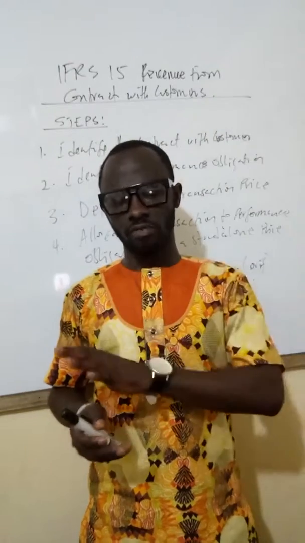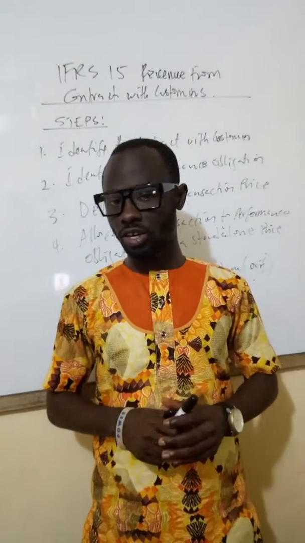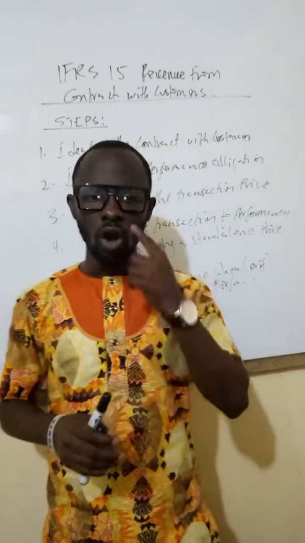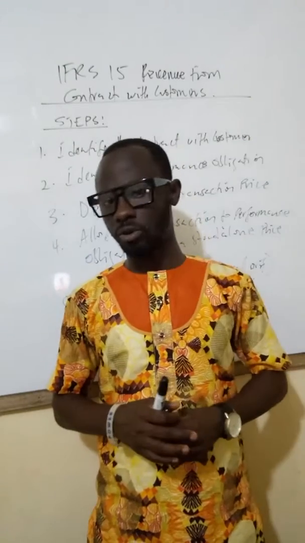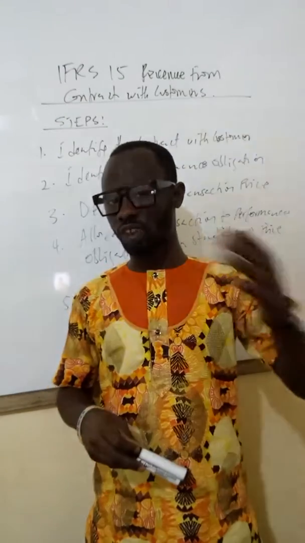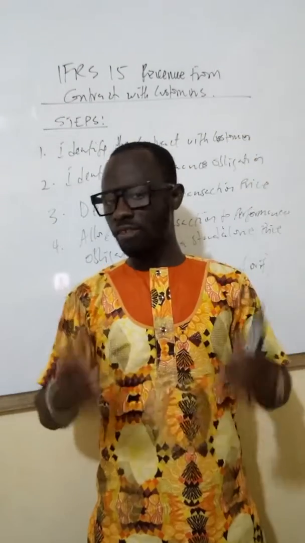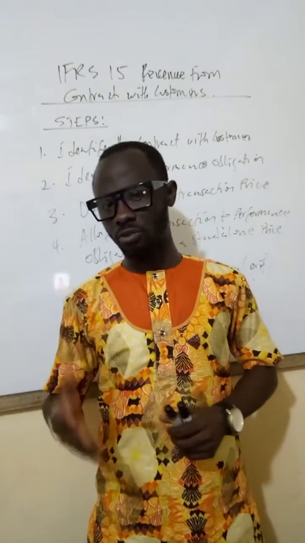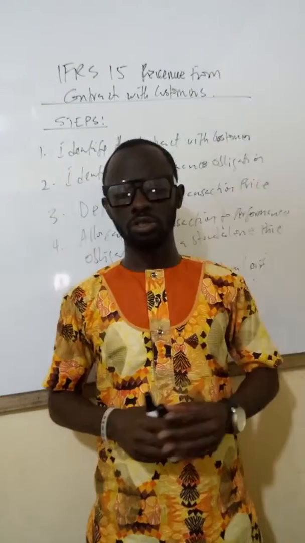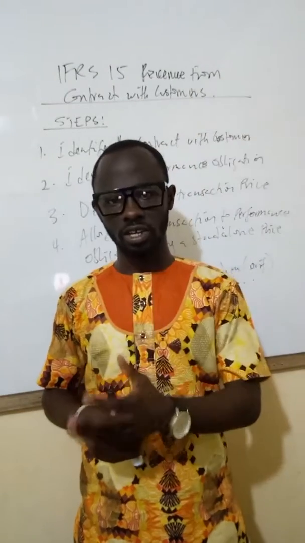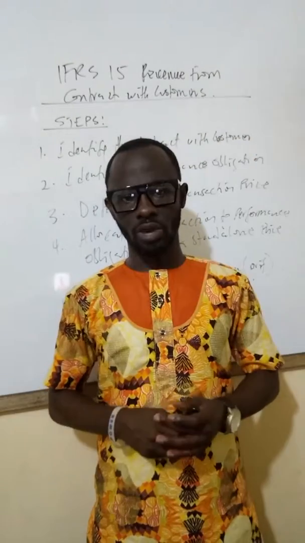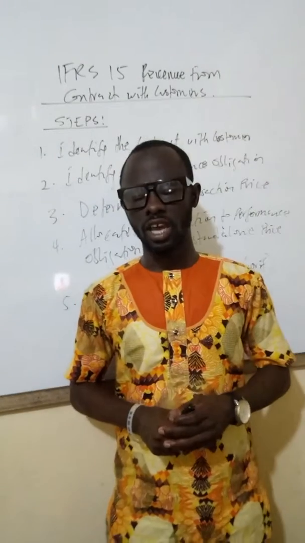In this series of accounting standards, I'll be taking you through various accounting standards that you need to know in financial reporting and corporate reporting, so that you can prepare adequately for the examination. If you don't know, let me inform you, or if you know, let me remind you that financial reporting is going to have a 20-mark question on accounting standards, and corporate reporting is going to have a 25-mark question on accounting standards. Everything in financial reporting, with the exception of a few things, is going to be based on accounting standards. So your ability to understand the fundamentals of each of the accounting standards will increase your chances of passing the exams and position you in a better way to comfortably write the exams.